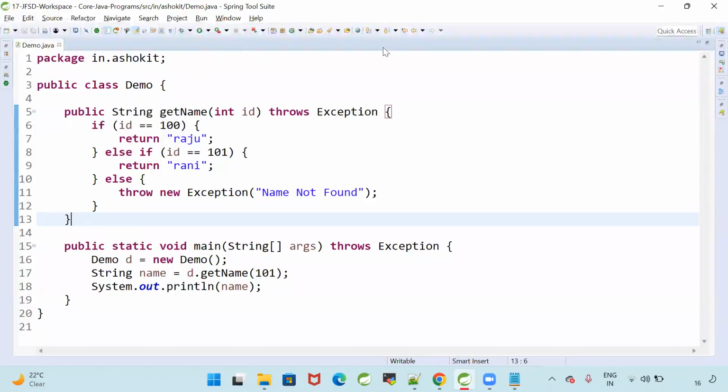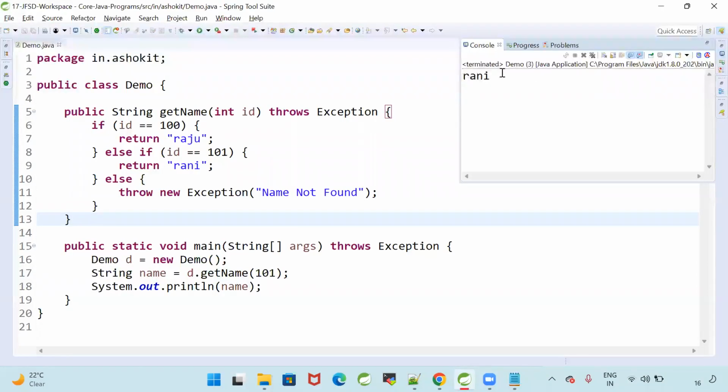Now, if I run this program, what is the output? Rani. Is the method returning some value or not? Yes, the method is returning some value. Is an exception occurring in the program? No, the exception is not occurring. Why? Because the input is valid. So the if condition it checks is not satisfied, the else if condition it checks is satisfied, and it returns Rani.